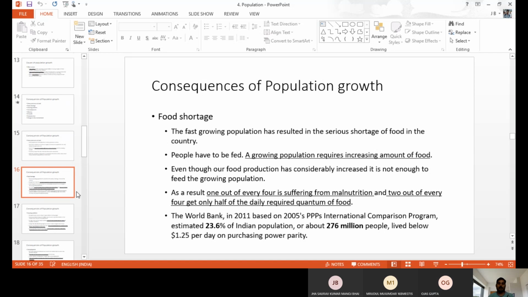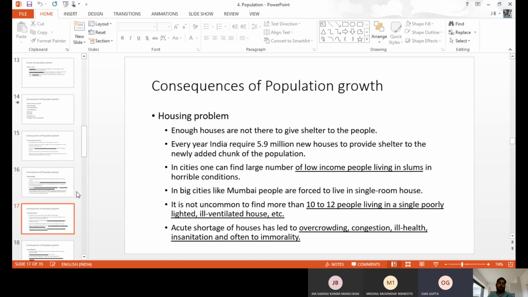That is also an impact of population growth: malnutrition and other problems we are facing because of overpopulation. And the price also increases because of overpopulation. You know very well how much prices are increasing.